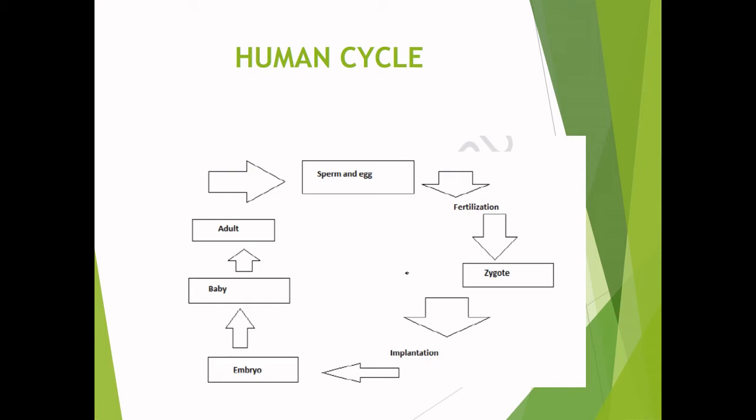The zygote will divide further by cell division or mitosis. So, the sperm and the egg will undergo fertilization to form the zygote. Zygote gets implanted and becomes the embryo. Embryo develops into a baby and baby develops into an adult, and the adult will be able to produce the sperm and the egg. So this is the human cycle.